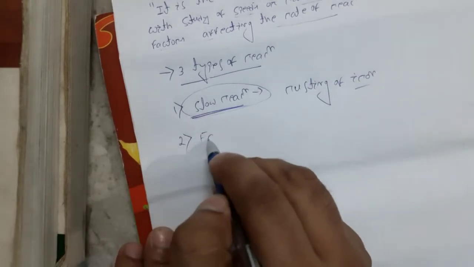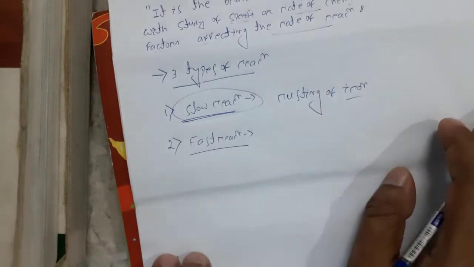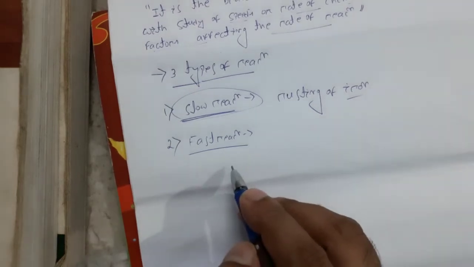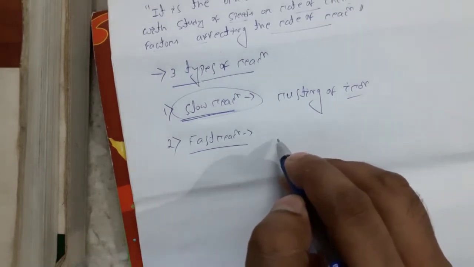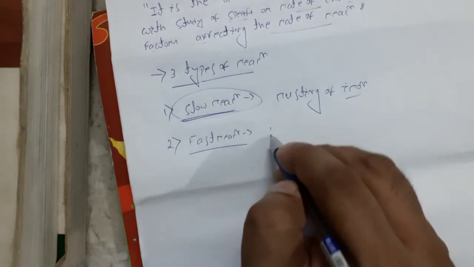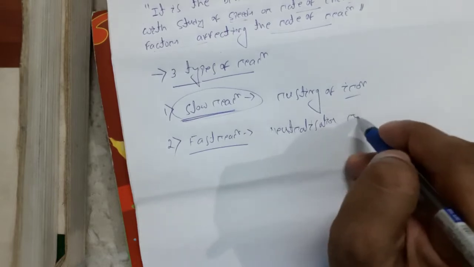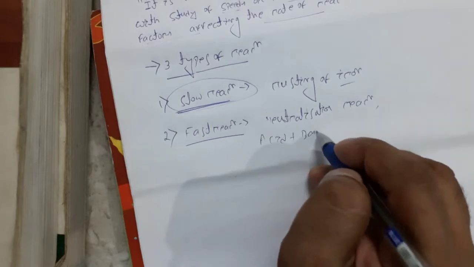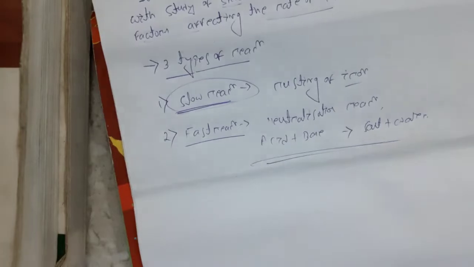Next, fast reaction. What are fast reactions? The reactions which get completed instantaneously or within a fraction of a second are called fast reactions. Fast reactions are those which involve neutralization reaction, that is acid base neutralization. Acid plus base gives rise to salt plus water. This reaction is a fast reaction.